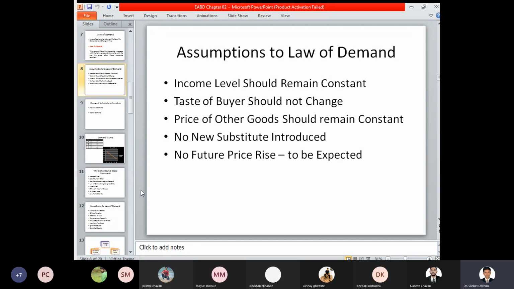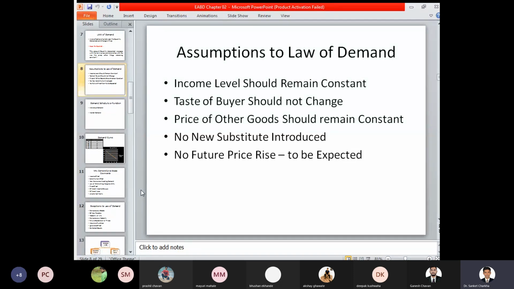So at this stage we have to identify that the price of the other goods, that is the competitors' prices, must also remain the same, or it must also remain constant. That is, if your product is offered at rupees 100, then other products must also be offered at rupees 100 or nearby, that is rupees 98 or rupees 102 or 105.